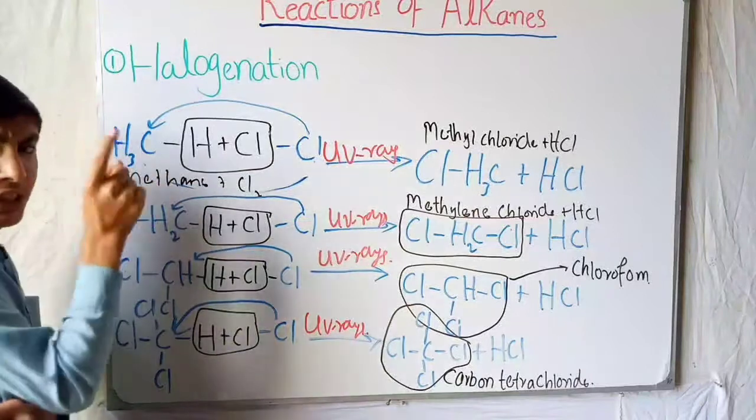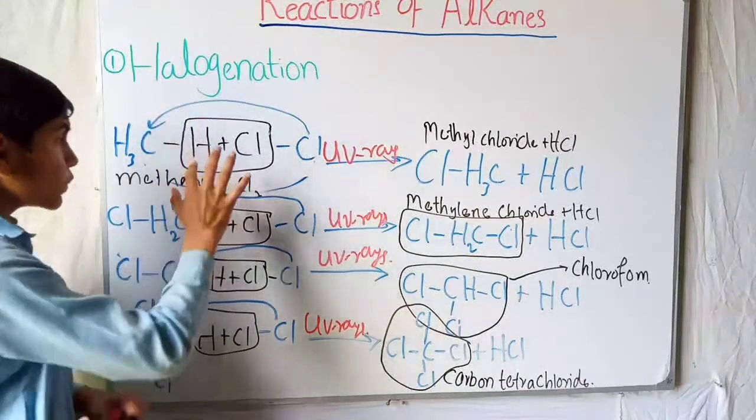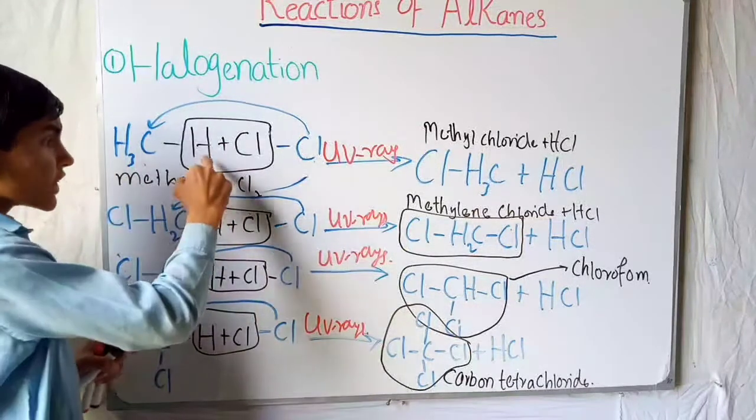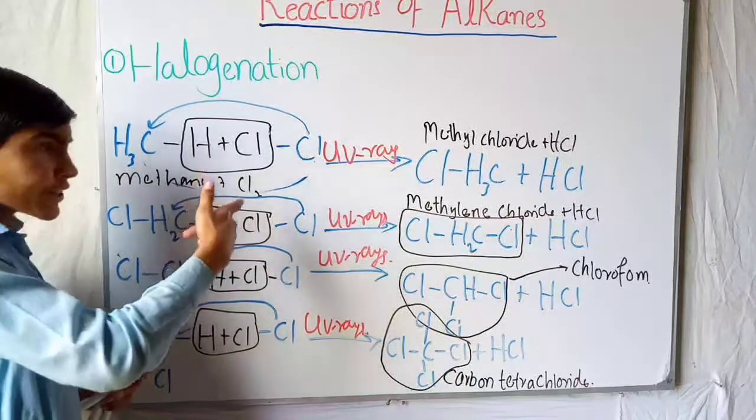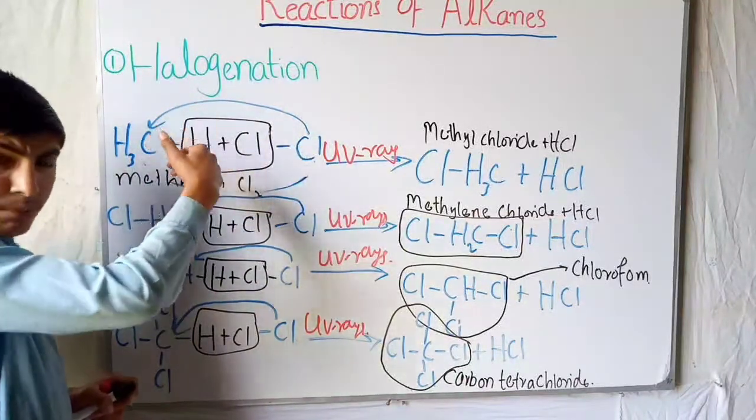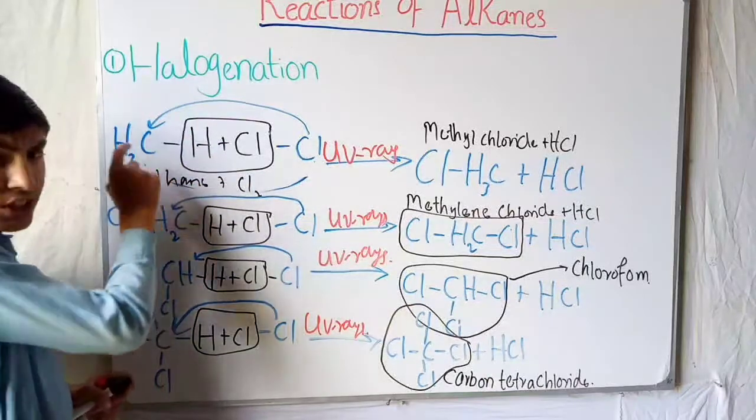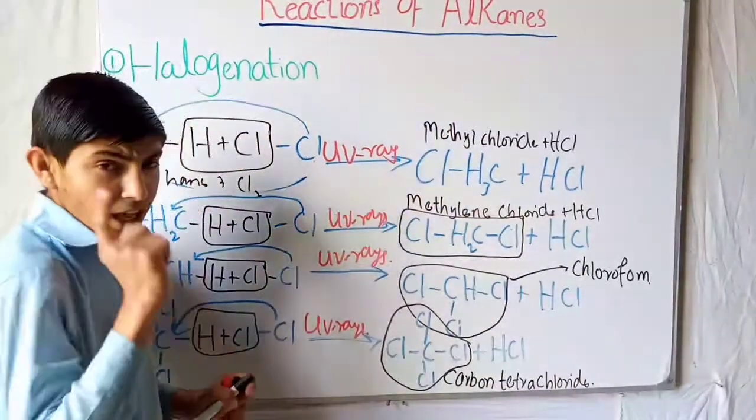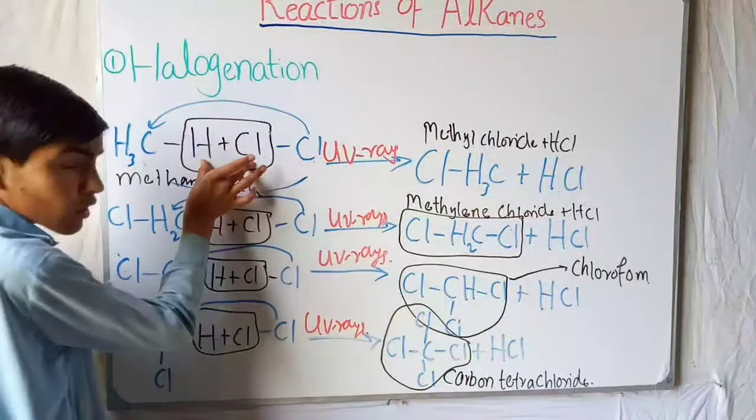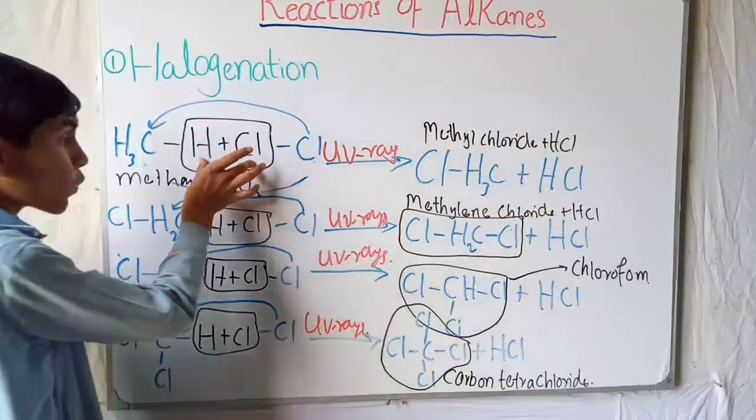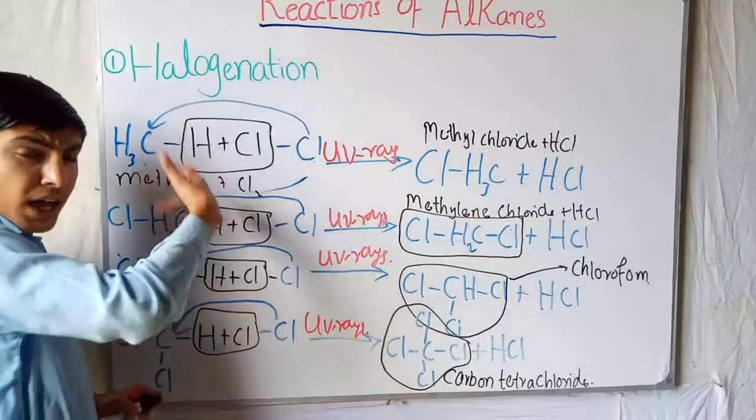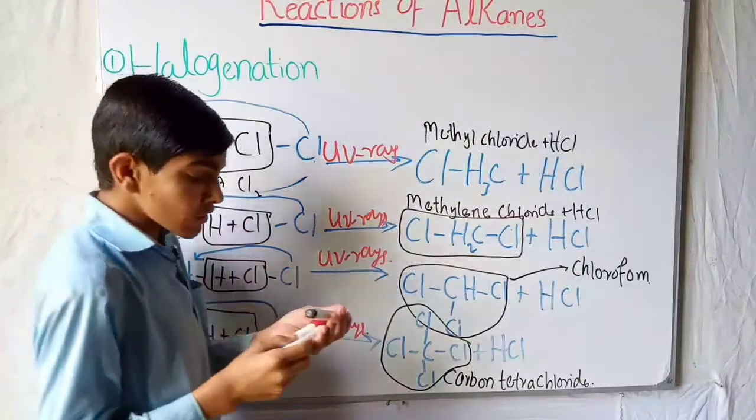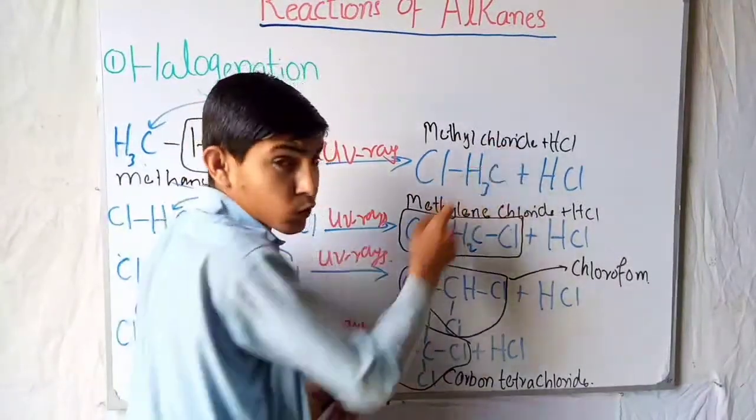Firstly, we react one methane with the Cl2 molecule. One Cl from Cl2 reacts with one hydrogen and removes it, while the other Cl reacts with the remaining methyl, H3C, and the methane is converted into methyl chloride plus HCl. The HCl is made from the reaction of one Cl with one hydrogen of the methane. So this gives us methyl chloride, or we can also say chloromethane.